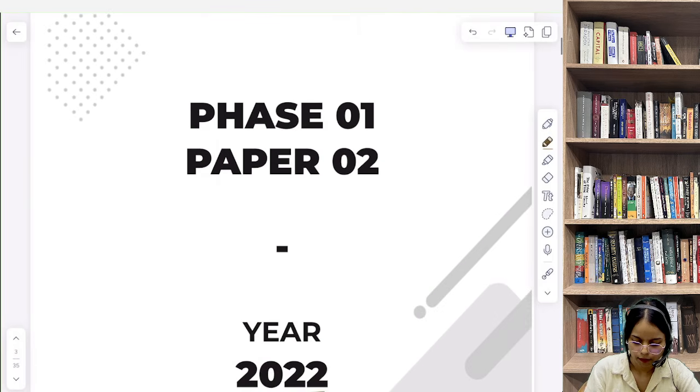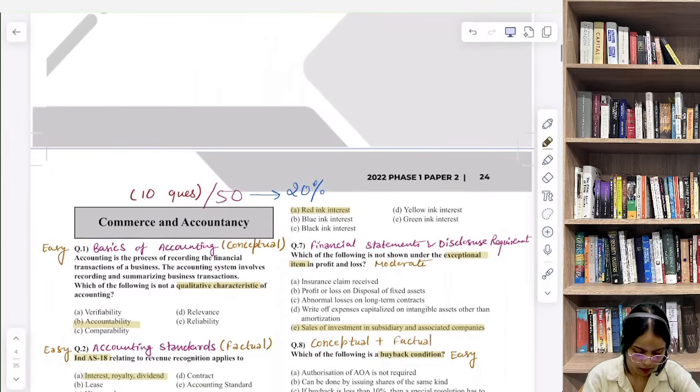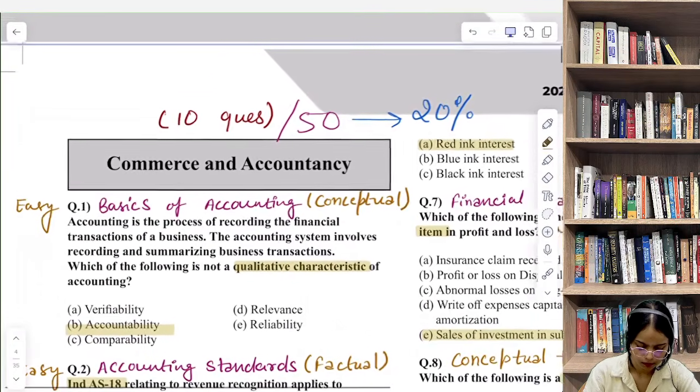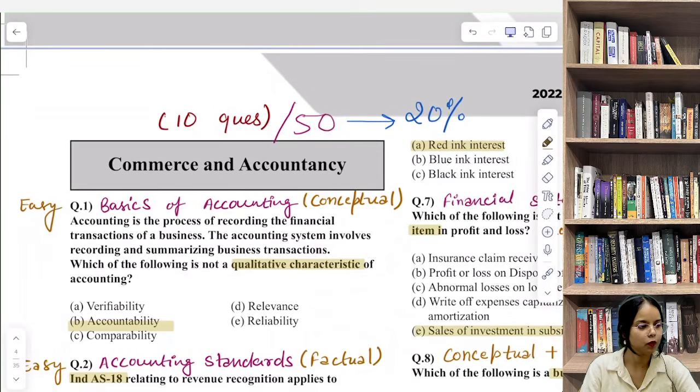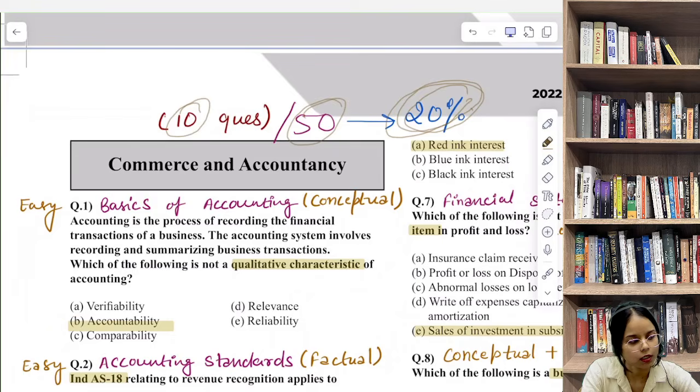So the first question from 2022 phase 1 paper 2 commerce and accountancy section, कौन सा है हमारा first question, let's zoom it. But before that, हमारे इस यूनिट से 2022 में कितने क्वेश्चन पूछे गए थे? 10 out of 50, that's 20% weightage रखती है आपकी ये यूनिट कॉमर्स एंड अकाउंटेंसी. So this is extremely important for your exam.